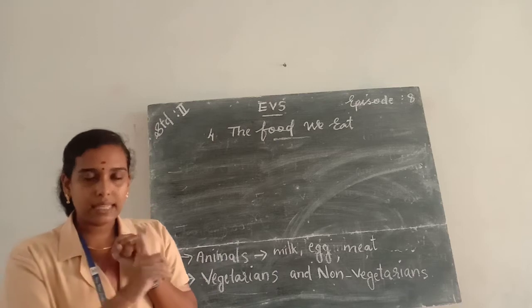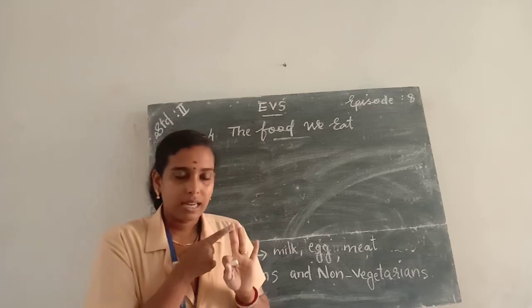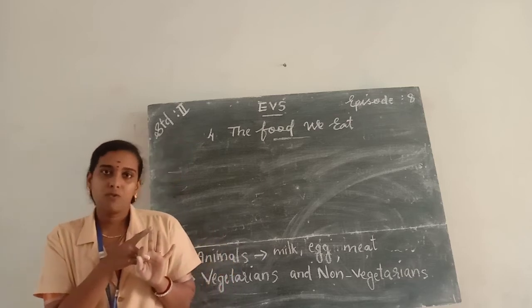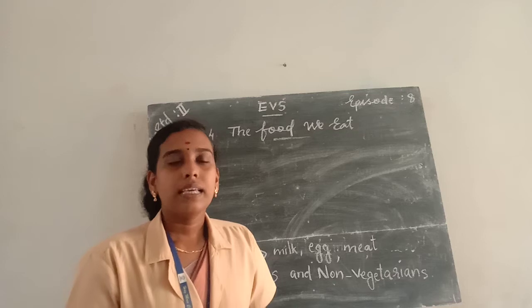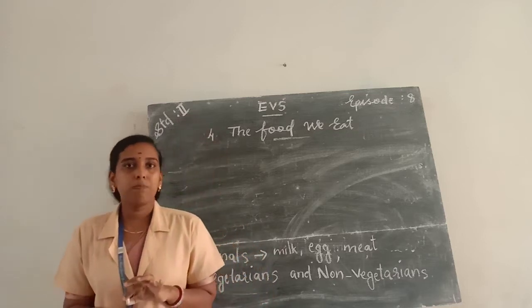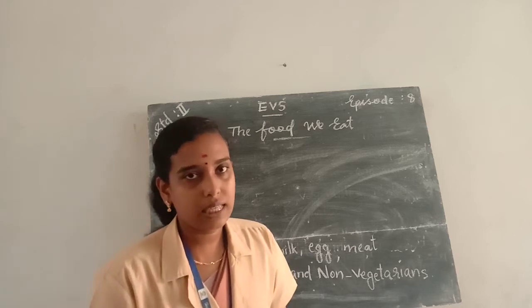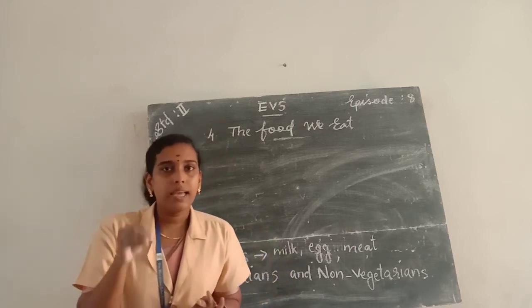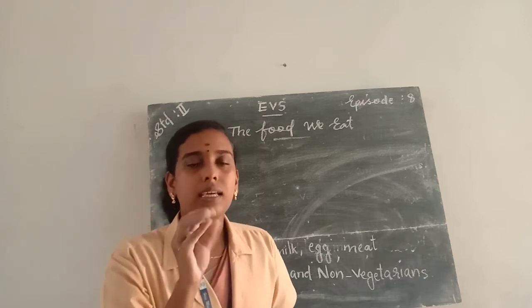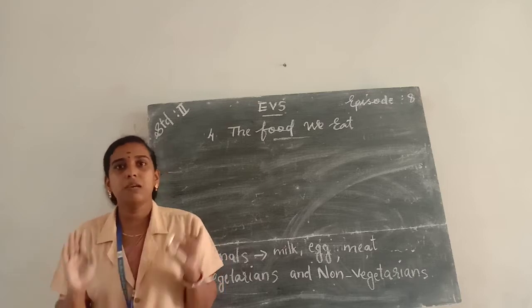They are energy giving food, body building foods, and the third one, protective foods. Energy giving foods are food items that give us energy to work and play. Examples for energy giving foods are rice, potato, nuts and bread. They are energy giving food because they give us energy to work and play.